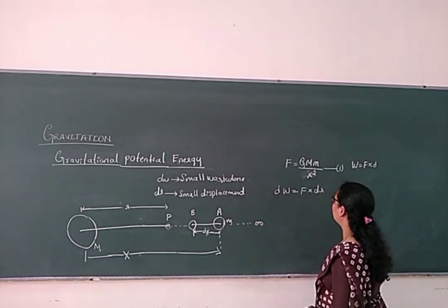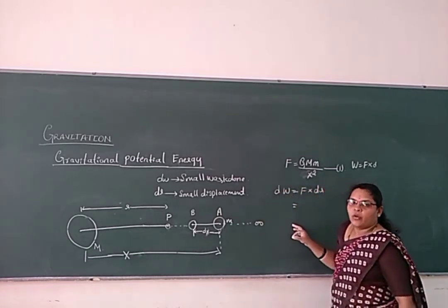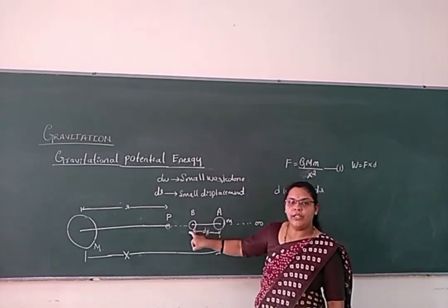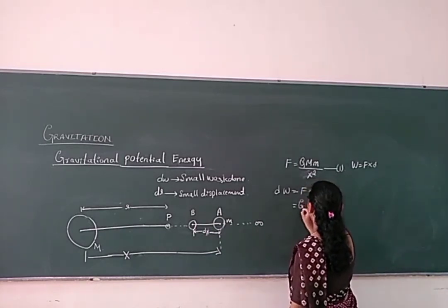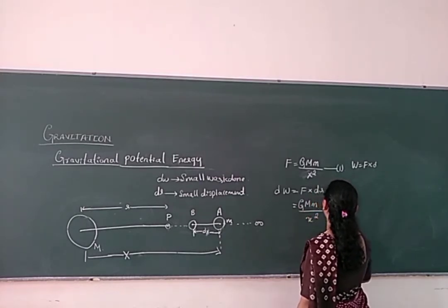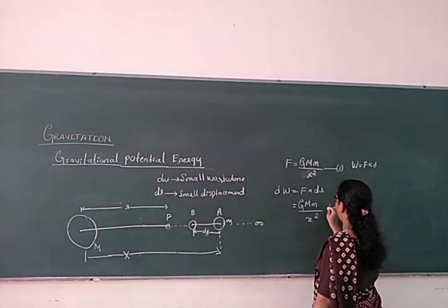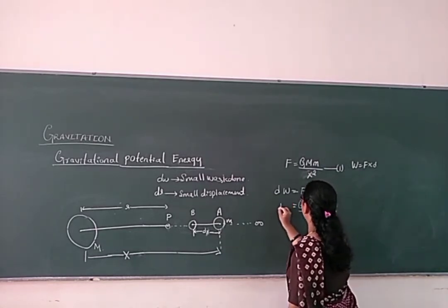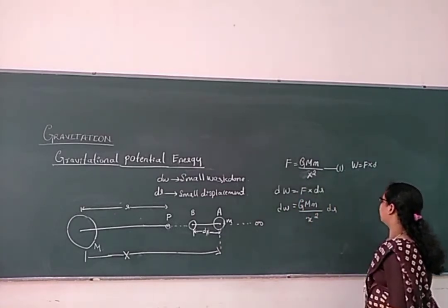dW is a small amount of work we do to displace the body from point A to point B. So what will be the force? G capital M small m by x squared, into dr. This will be the small amount of work done here.